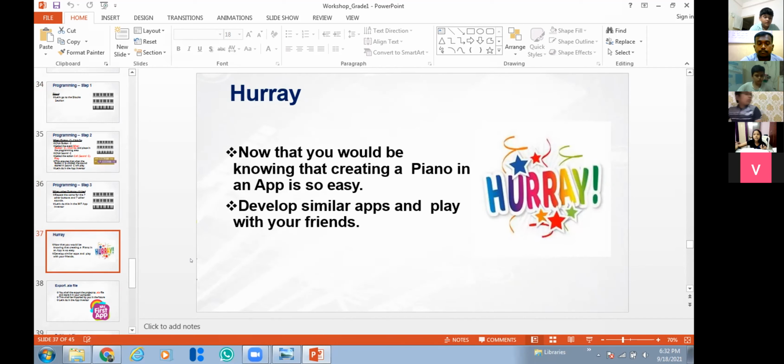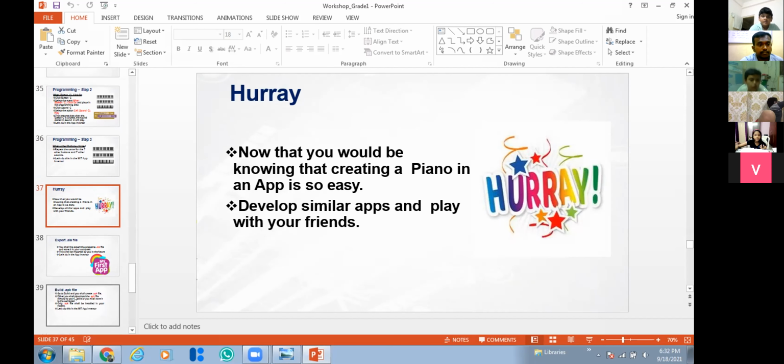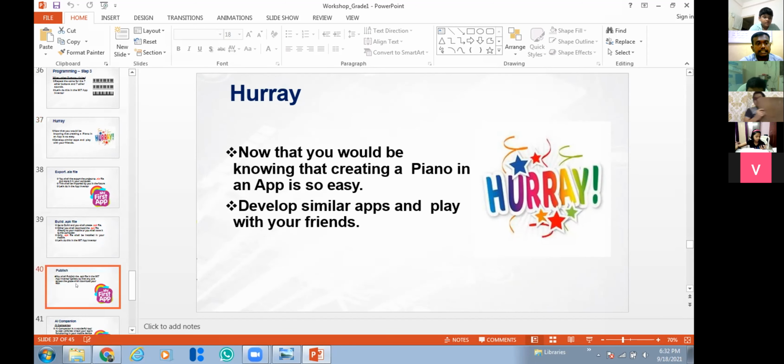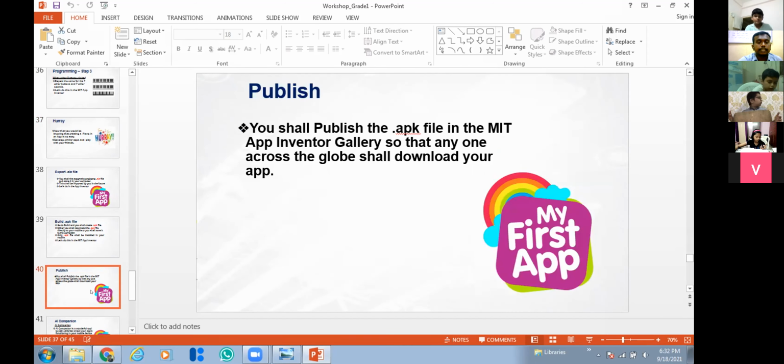This piano app is very basic, and the coding is also very basic. Many interesting gaming apps are there, and many interesting education related apps, the quiz app, academic related apps. You will develop them while the course starts.